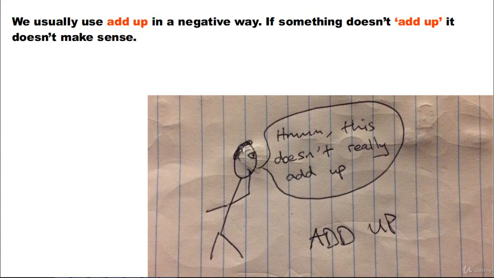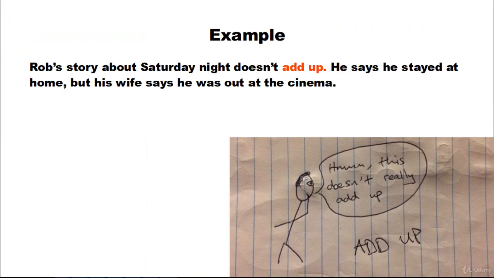Okay, so let's look at some examples. Rob's story about Saturday night doesn't add up. He says he stayed at home, but his wife says he was out at the cinema. So we're not sure if Rob is telling the truth. His story doesn't add up.